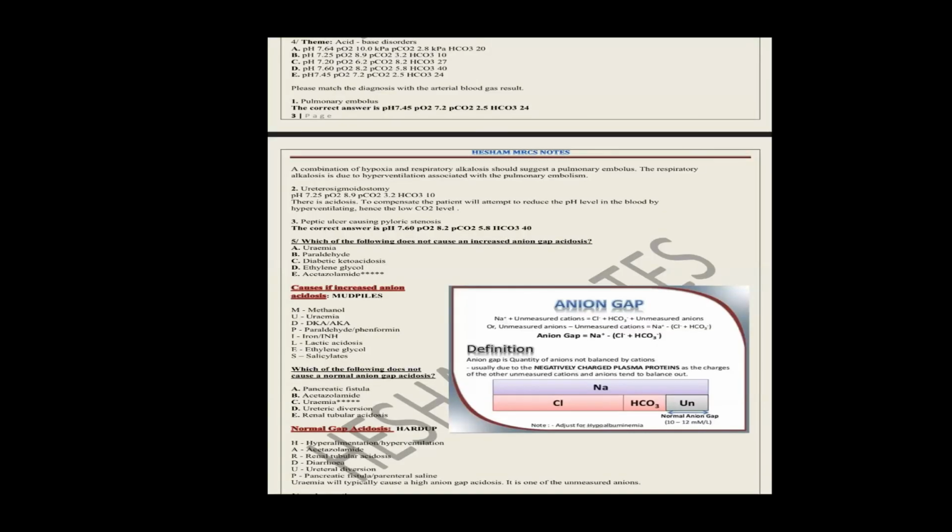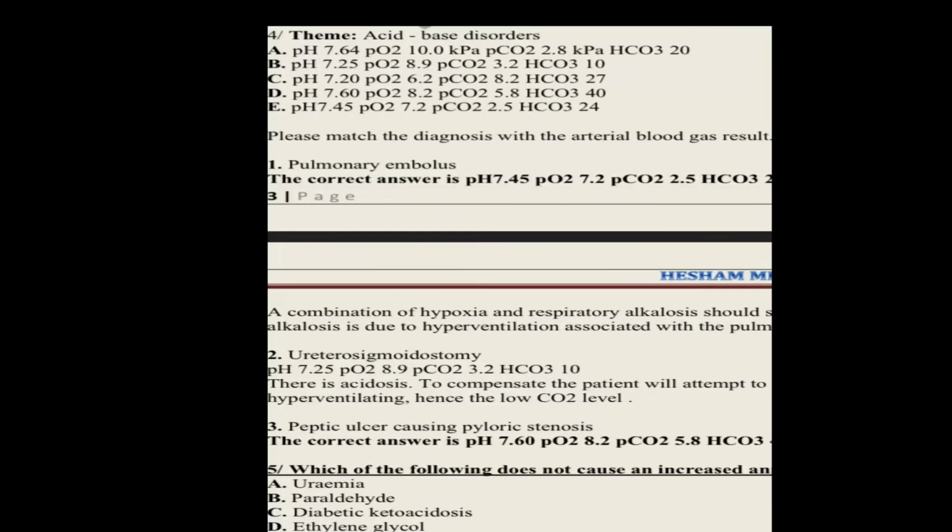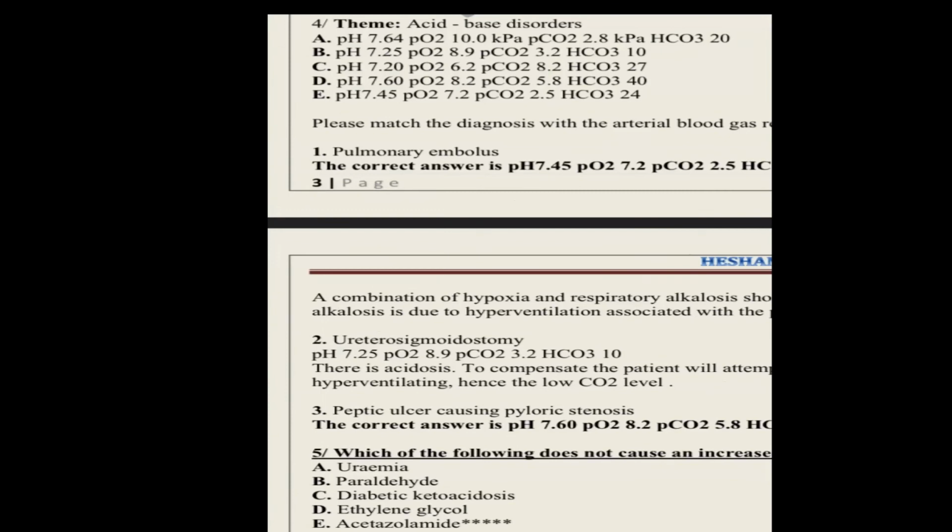Another one. Let's go for this theme. These are the choices here above, and correlate which of them is with pulmonary embolus. I have here the five answers.